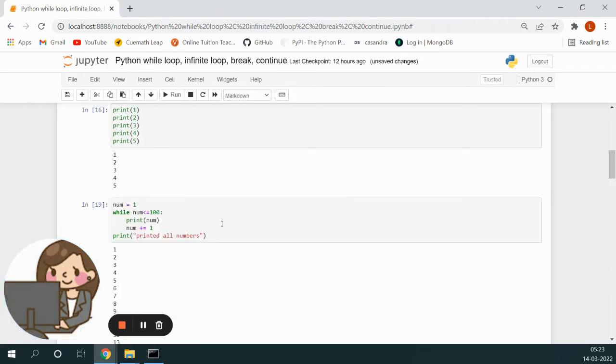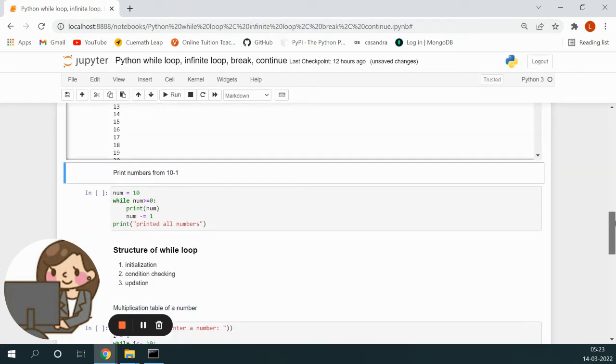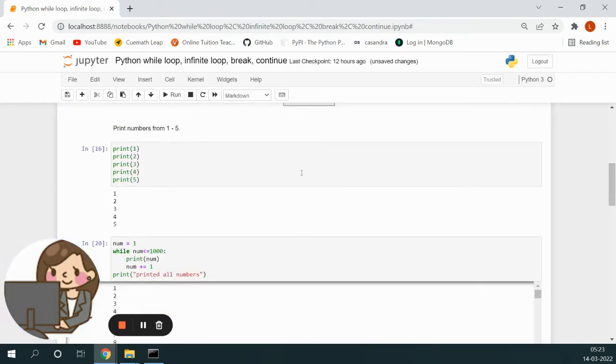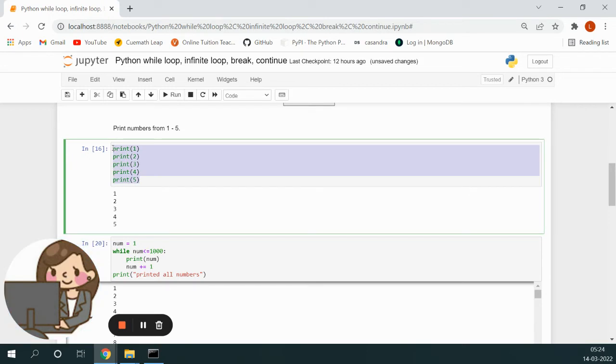Right? Now suppose I want to print 1000. See? It's done. So what if you are doing it this way? Will it be possible to repeat the statements print 1, print 2, print 100, till 100 or till 1000? No, right? So that is how this while loop works.